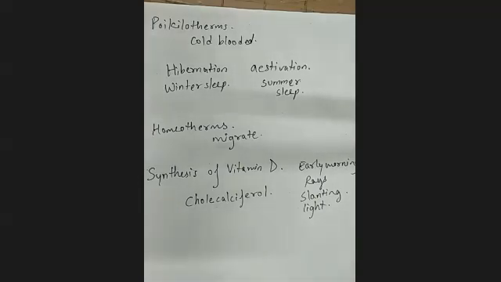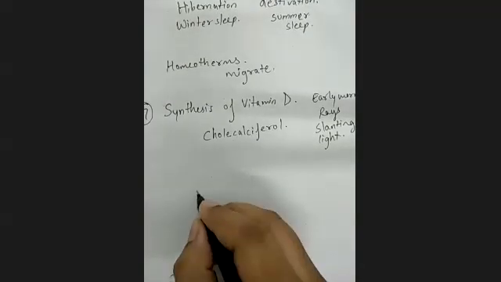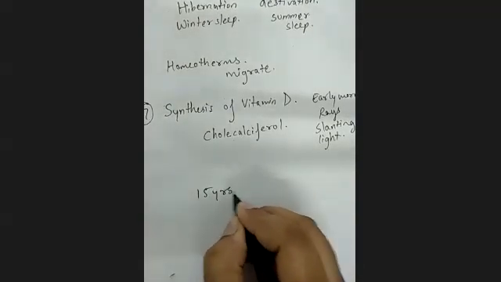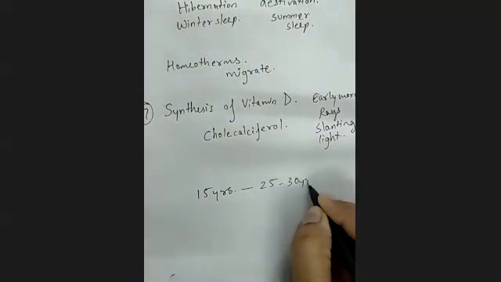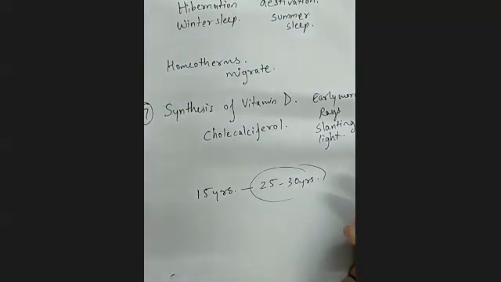The thing is, first of all, if you are talking about physical appearance, suppose the person is 15 years old and looks like 25 or 30 years old, then the internal organs will not change.